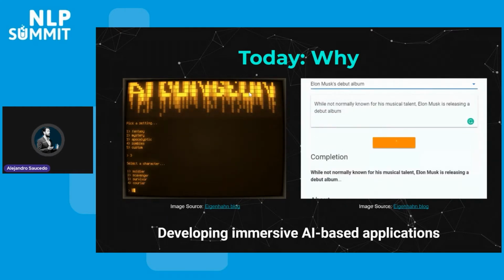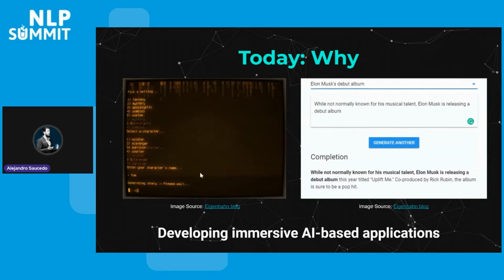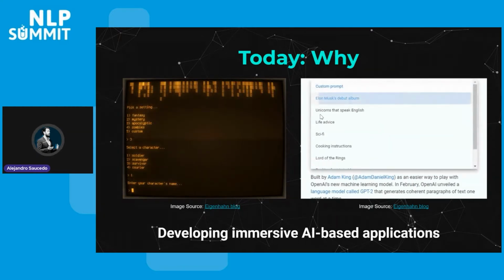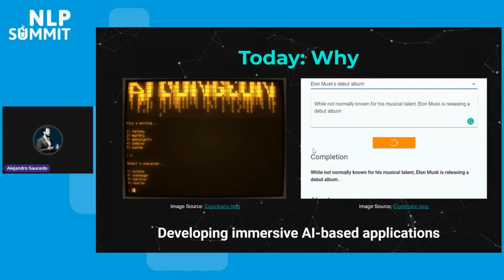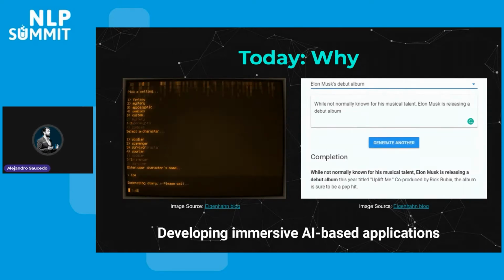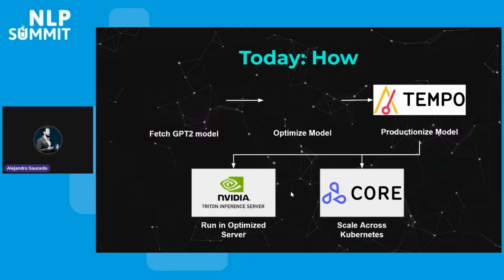These models, particularly the GPT-2 model, which is a text generation model, have been used in some really exciting use cases. So, for example, this is an AI-generated, text-based adventure game where you're able to navigate and interact with different scenarios, as well as different other use cases that we have seen in just general text generation. Of course, today we're going to be focusing primarily on the question of how, as practitioners, we can actually get something up and running that we can leverage ourselves. The creativity would be left to you, the audience.